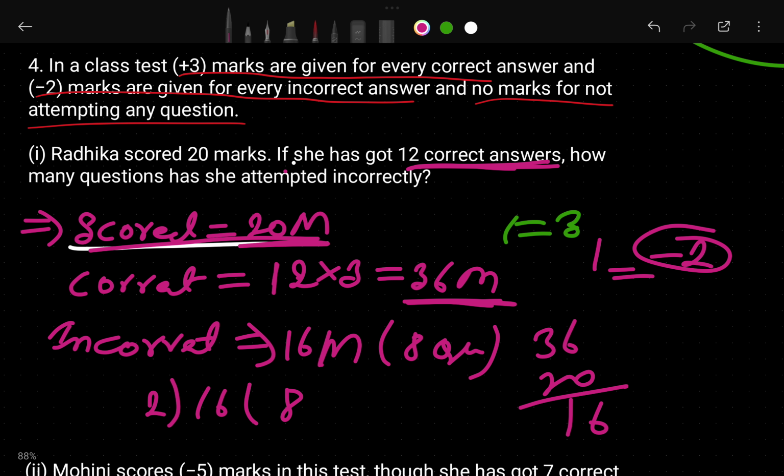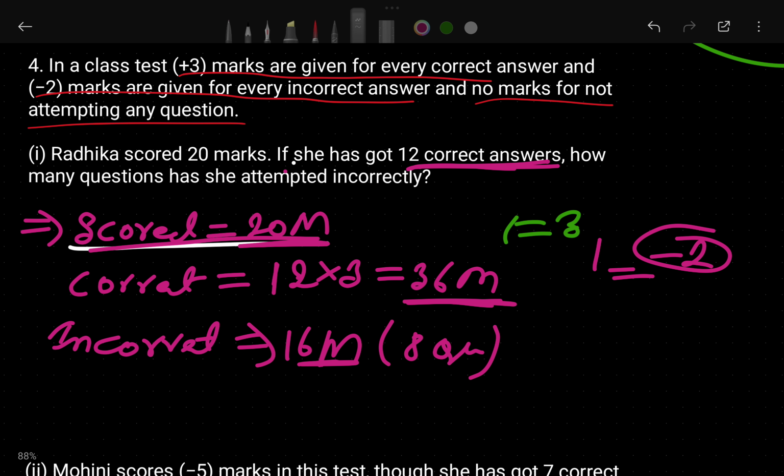Radhika, how many questions did he attempt wrong? 8 questions he attempted wrong. Why? Because it is 2 marks for each incorrect answer, so when you divide by 2, you get 8. So 8 questions he did wrong.